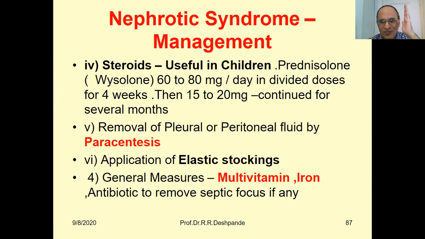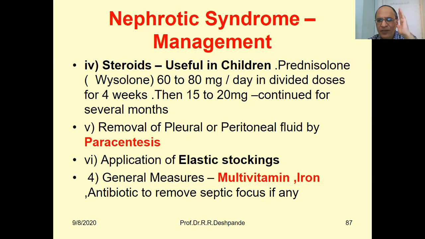I am taking a pause. You will say, sir, have you forgotten? No, no, I have not forgotten. I am saying steroids are used for nephrotic syndrome, for rheumatoid arthritis, for bronchial asthma.